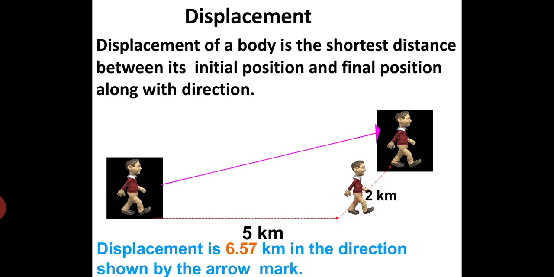So you can see that it is the shortest distance, and we don't call it distance, we call this displacement. Distance will be the actual length, and displacement will be the shortest distance from its initial position to final position.